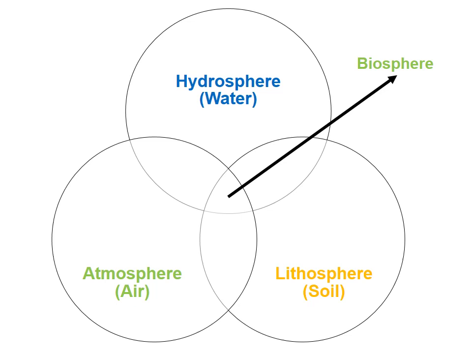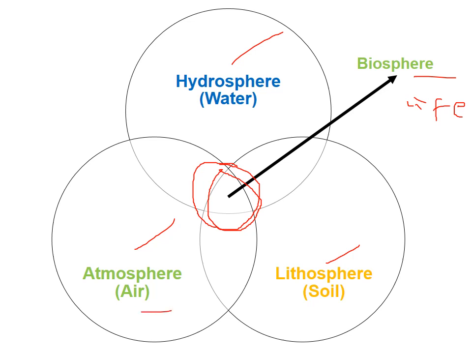Now the biosphere, we are ending in the biosphere. So what is the biosphere? The biosphere is the region where the atmosphere, hydrosphere and lithosphere combine, the zone where the three spheres are combined and form life on Earth. Is it possible to form life or the biosphere without air? No. Is it possible to form the biosphere or life without water? No. So these three spheres are required to form life on Earth.